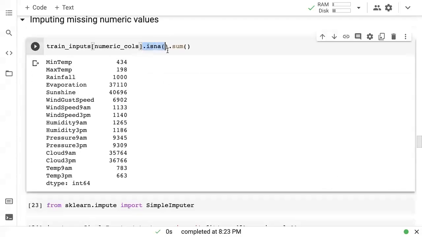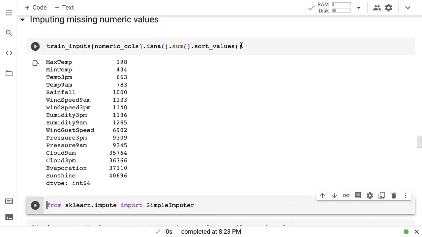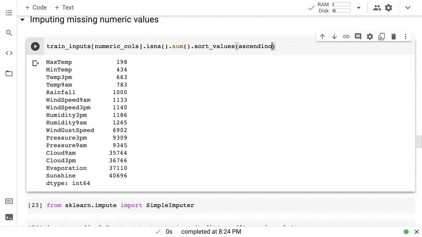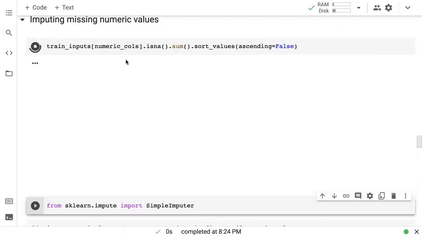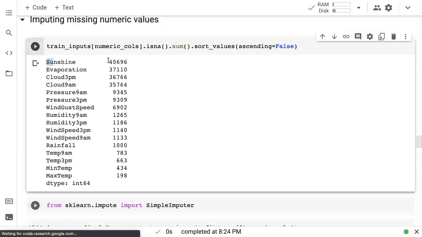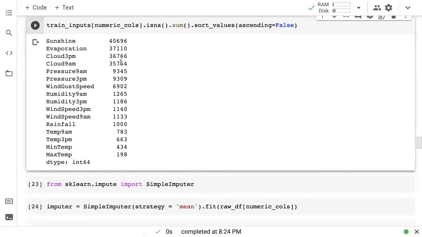Chaining pandas commands is a useful skill to learn. So always think about what you want to get to and what is the incremental process that will take you there. And maybe I might even do a sort values here on this series, and set ascending equals false. All right, so it seems like sunshine has the highest number of missing values, followed by evaporation, followed by cloud 3 p.m., cloud 9 a.m., pressure 9 a.m., and so on.